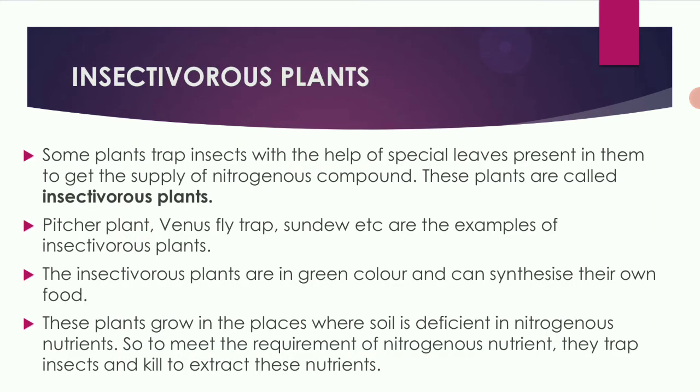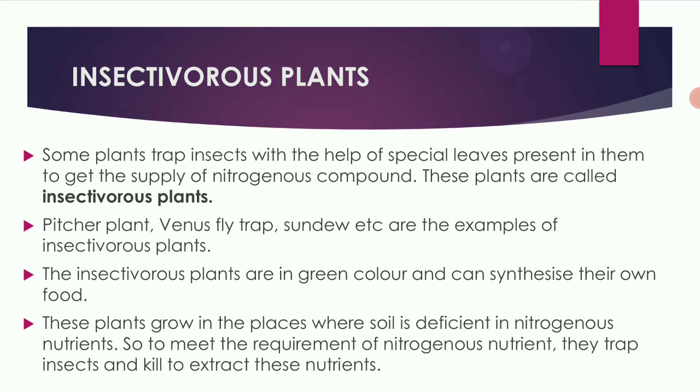Next, insectivorous plants. From the word insectivorous, we come to know that these plants eat insects. Some plants trap insects with the help of special leaves to get the supply of nitrogenous compounds.